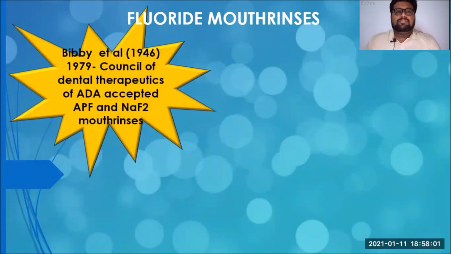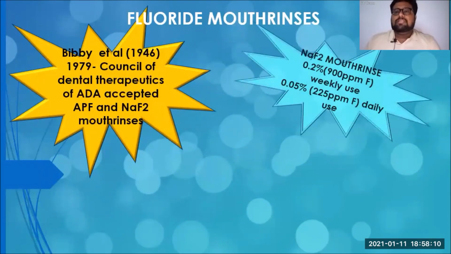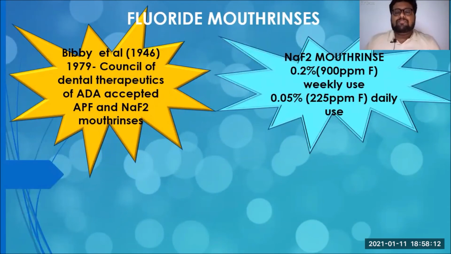Mouth rinse was also accepted by the ADA, and they have accepted acetylated phosphate fluoride, that is APF, and sodium fluoride as mouth rinse. So what is the action of mouth rinse? For sodium fluoride mouth rinse, we have two concentrations available in the market. One is 0.2%, which is for weekly use, and another one is 0.05%, which is for daily use. The weekly use is 900 ppm of fluoride, that is parts per million, whereas 225 ppm is for 0.05%, which is for daily use.